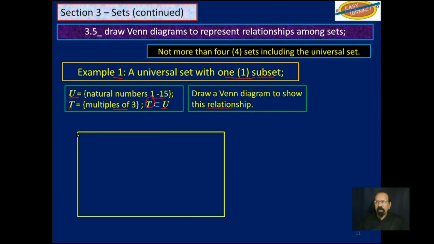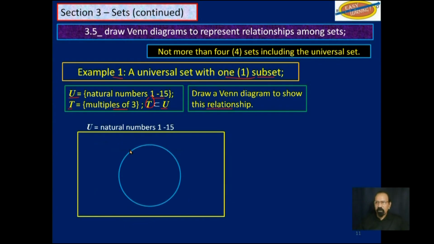Well, you will always begin with a rectangle that represents the universal set and write on the rectangle U, natural numbers 1 to 15. So everything else that follows in this universal set must be the natural numbers 1 to 15.